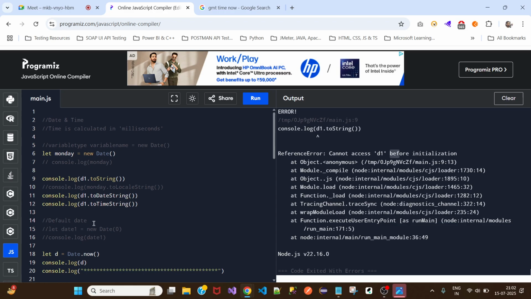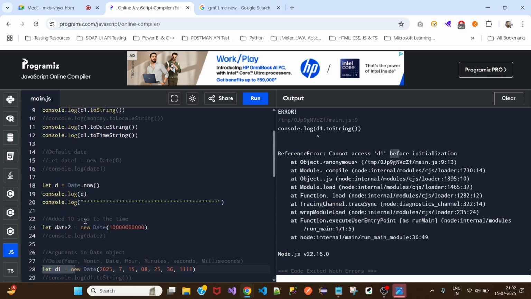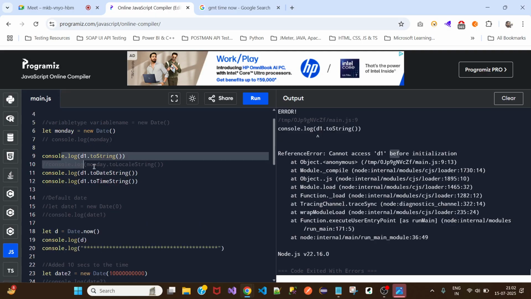No, actually, that is not the case. See, we have called these methods, but when we are calling this method, this is a variable which we are using, and this variable is not yet created. How exactly the programming runs is, it checks line by line.